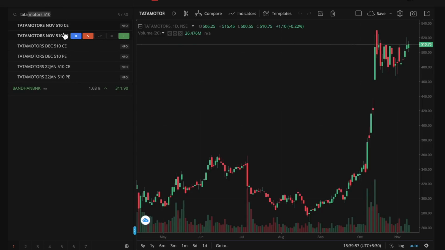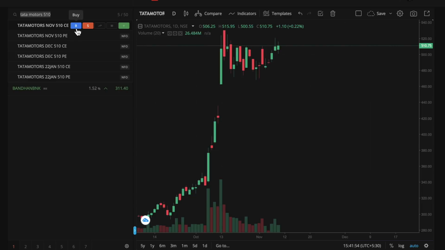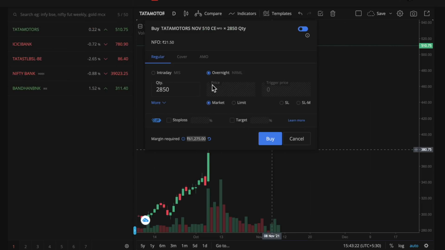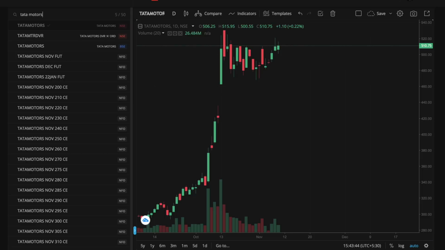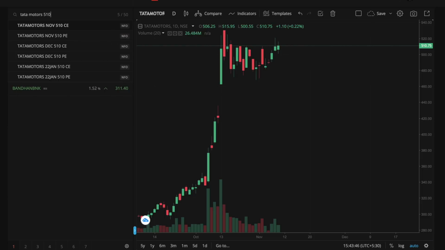What we are trying to do right now is understand the difference between buying a call option and selling a put option. So when my view is bullish, I think Tata Motors will go up, I buy a call option. If I want to buy a call option of Tata Motors and my view is bullish, I need to have 61,000 rupees in my trading account. Okay, now instead of buying a call option, let me cancel this. Let's search for Tata Motors again. 510.